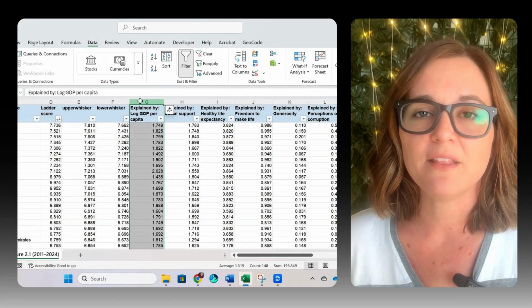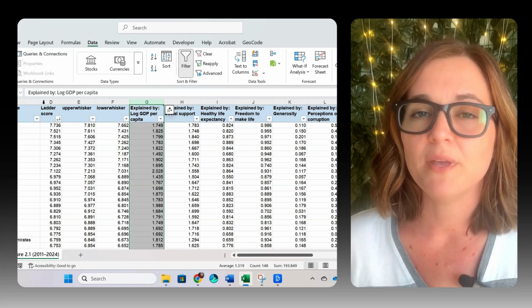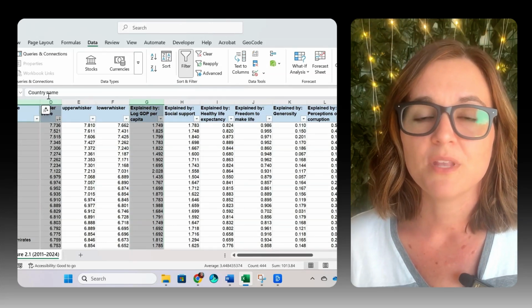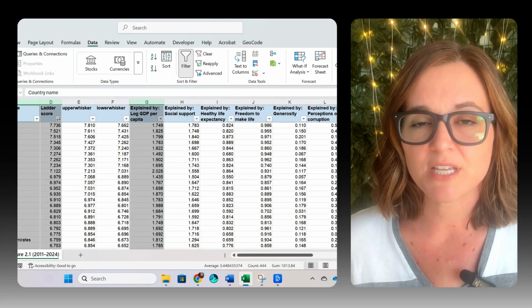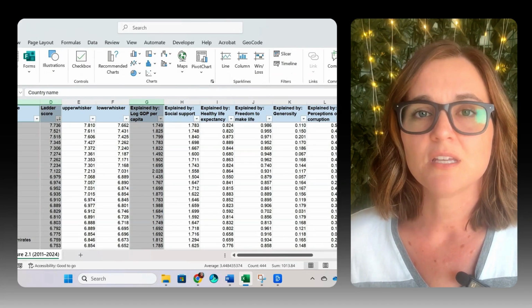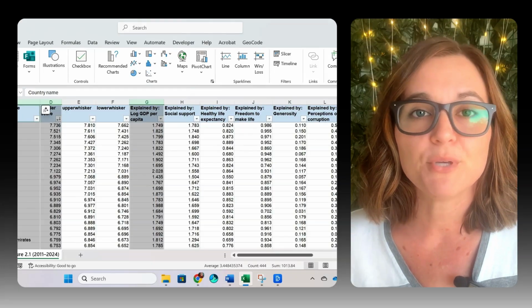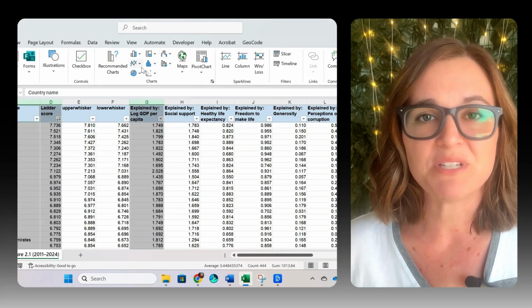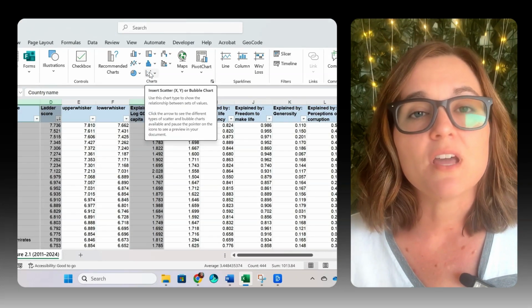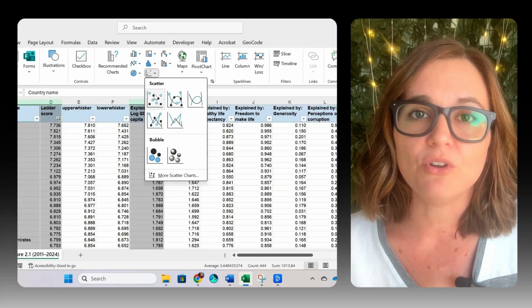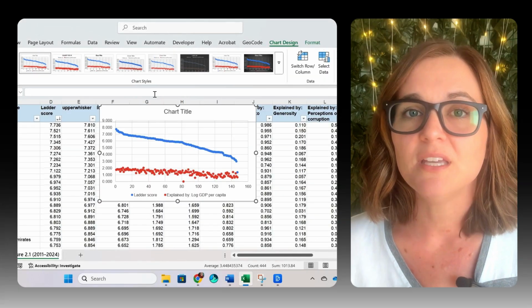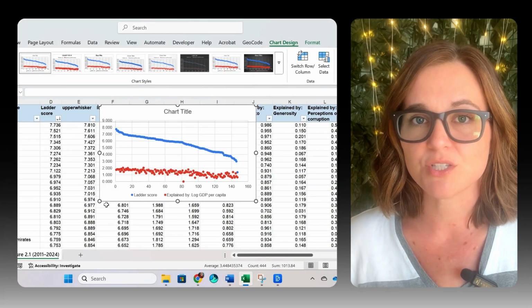Step 1, we'll highlight the GDP per capita column and the happiness score column. Step 2, we'll go to the Insert tab, under Charts, pick Scatter Plot. Boom. Each country is now a dot on the chart. You'll notice an upward trend. In general, countries with a higher GDP tend to have higher happiness scores.